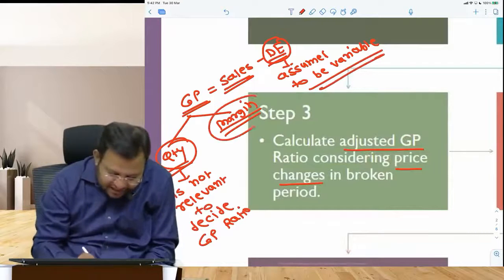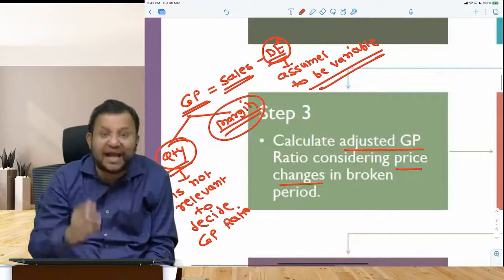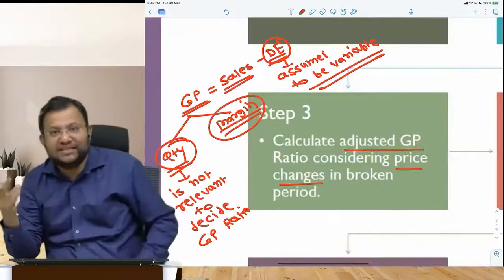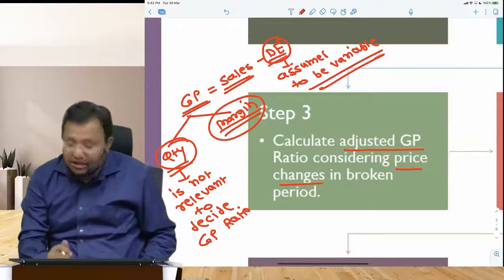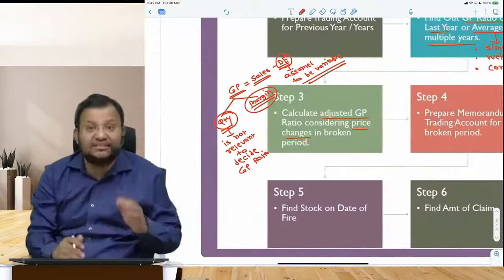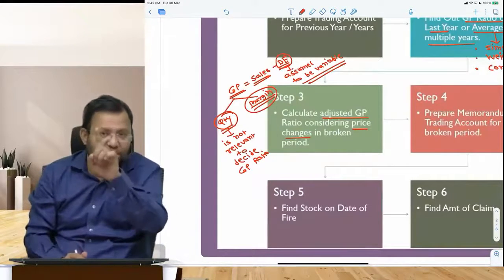So what factor matters? What is relevant for GP ratio is a margin. Margin is a gap between your selling price and your cost price. That is relevant thing. So you should adjust for the changes, and very importantly, you should understand the impact of the changes on profit on opening stock items.